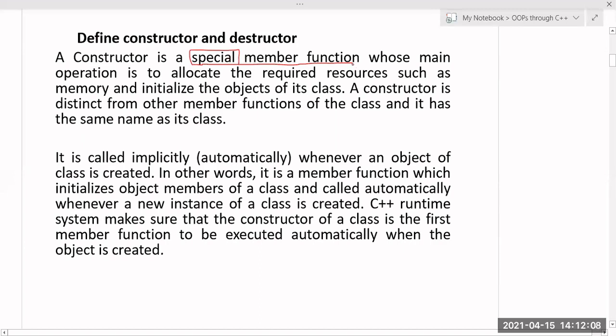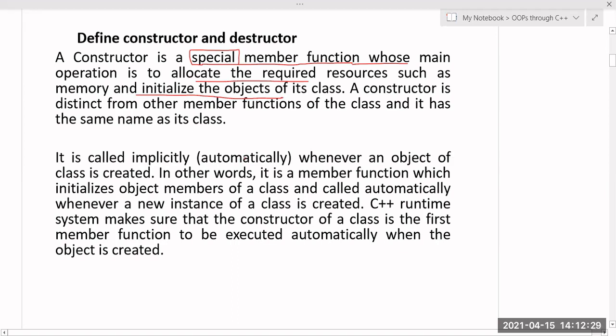A constructor is a special member function whose main operation is to allocate the required resources, such as memory, and initialize the objects of its class. We already discussed objects. Whenever a class is created or declared, at that time memory is not allocated and the data is not initialized.